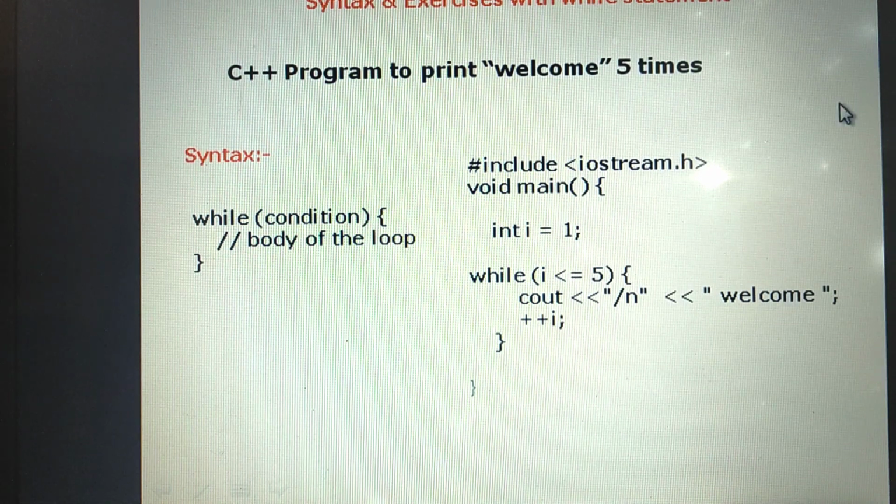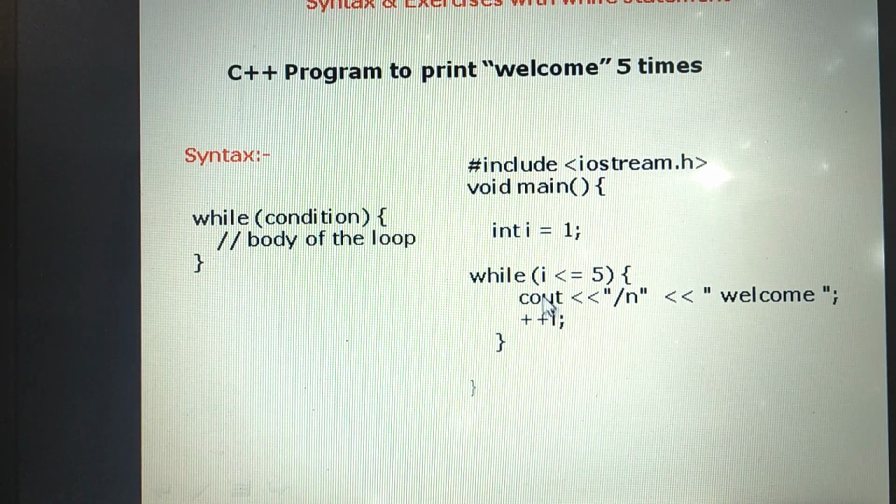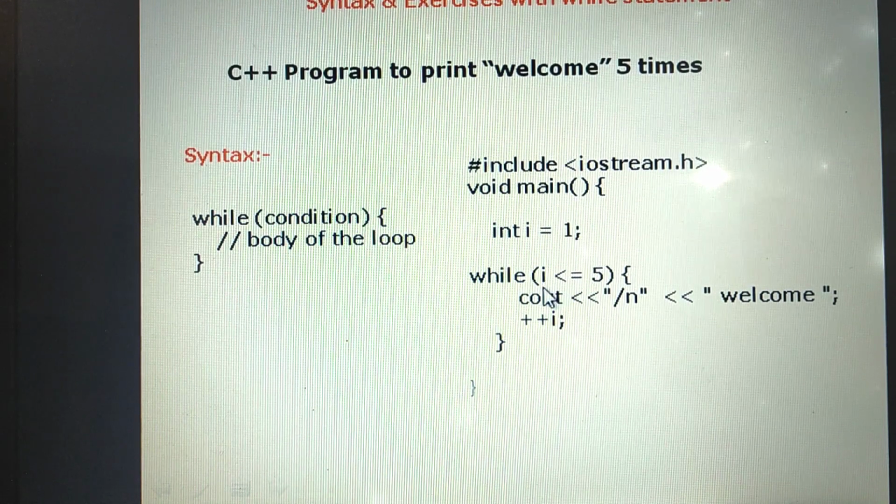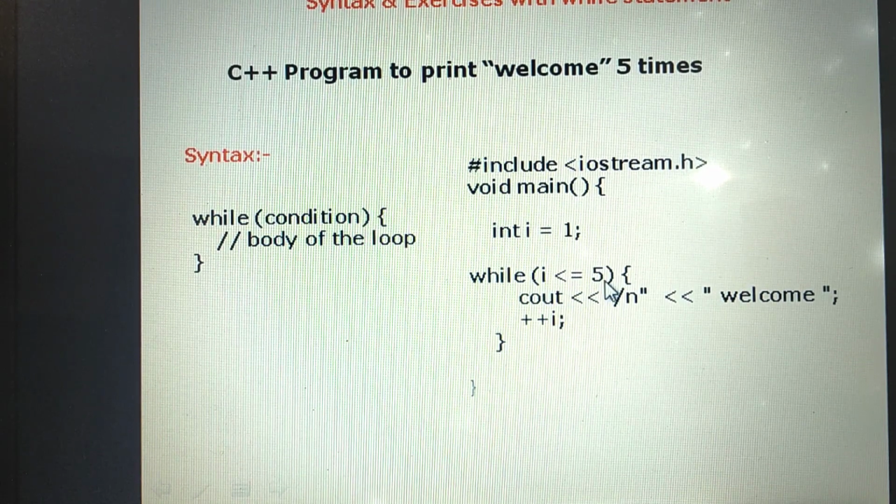One more welcome will print on the screen. Then again do the update expression. Again it increases the value by 1. Now what is the value of I? 3. Again it will evaluate the condition, whether 3 is less than or equal to 5. The condition is true. Then this third time welcome will display on the screen.